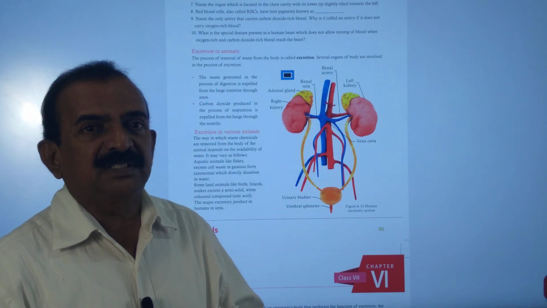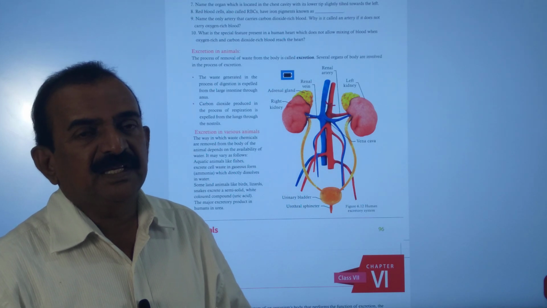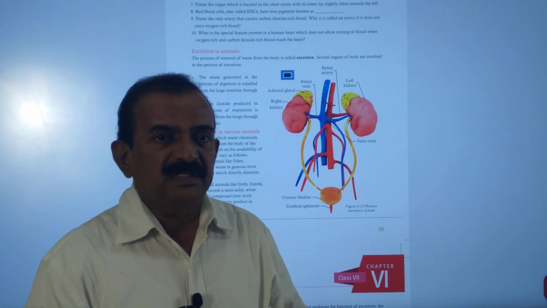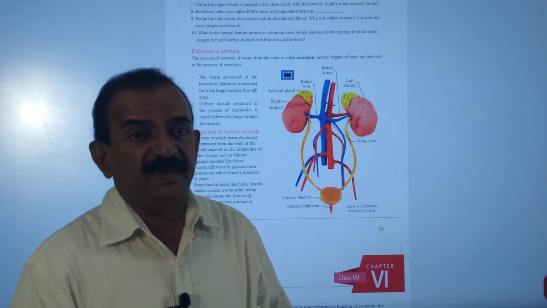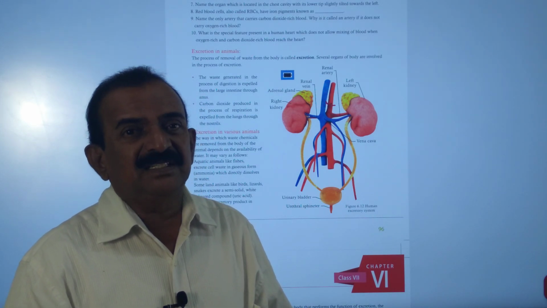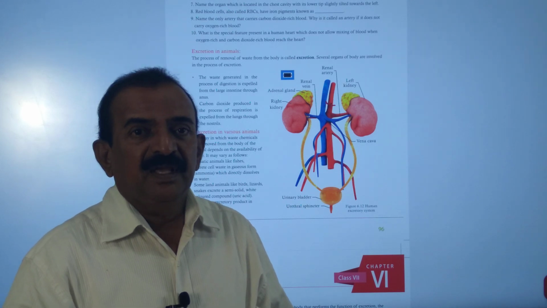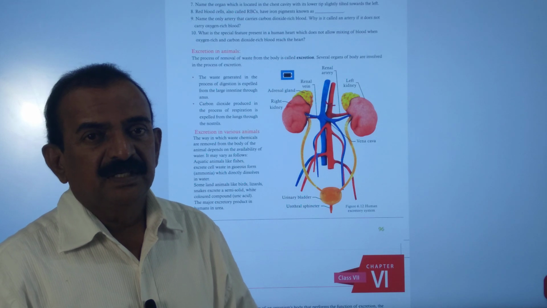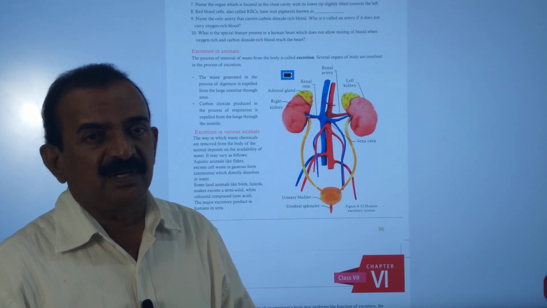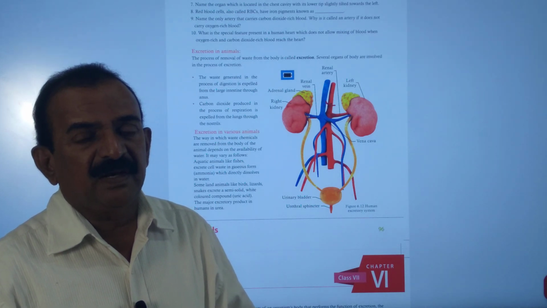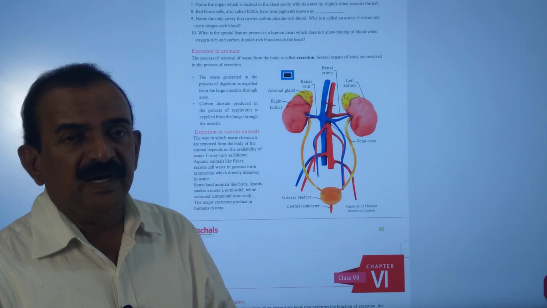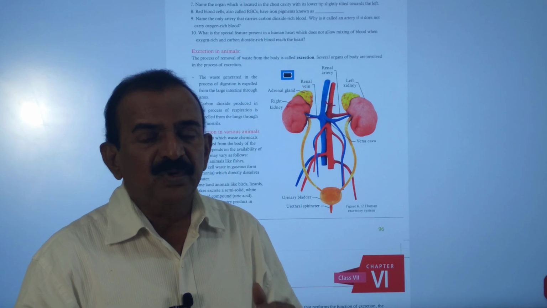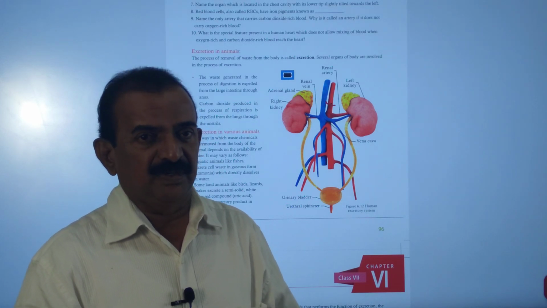So we also discussed in the flow chart excretion in human beings. In human beings, excretion is carried out by means of the excretory system or urinary system. And the urinary system consists of mainly 2 kidneys. So kidneys are the chief excretory organ, and also a pair of ureters, urinary bladder, and urethra are present, and these are the main parts of the urinary system or excretory system in human beings.